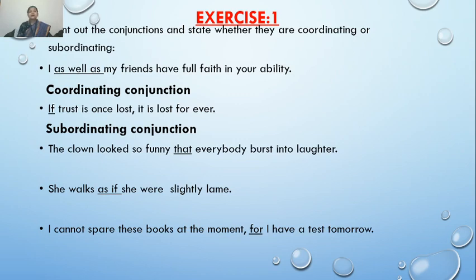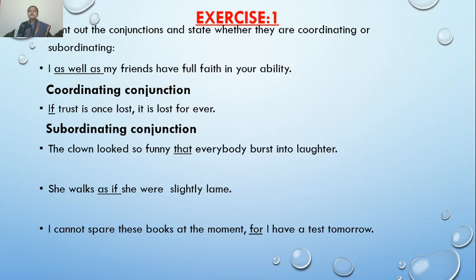Now let's check the third sentence. The clown looked so funny that everybody burst into laughter. My first clause is the clown looked so funny. It is complete in its meaning and we can call it an independent clause. Now, that everybody burst into laughter.